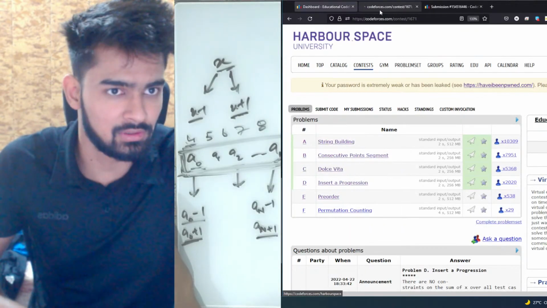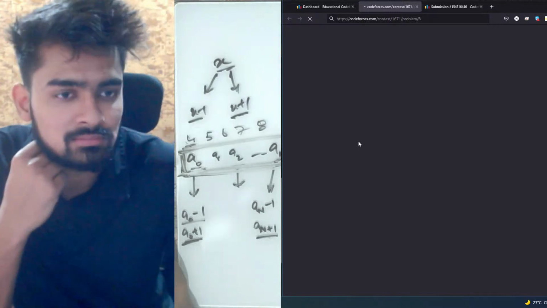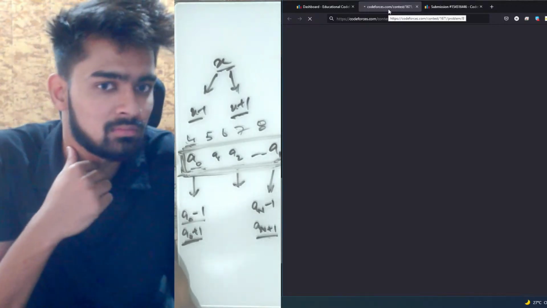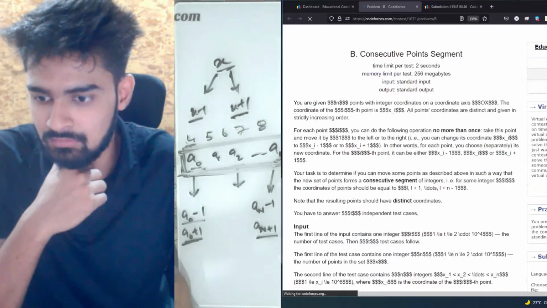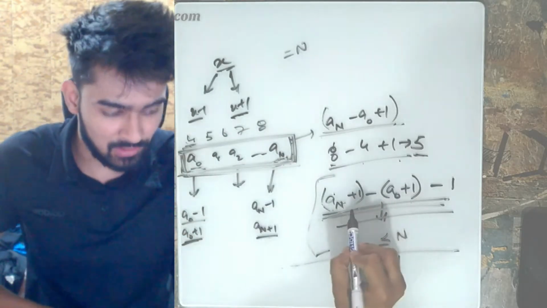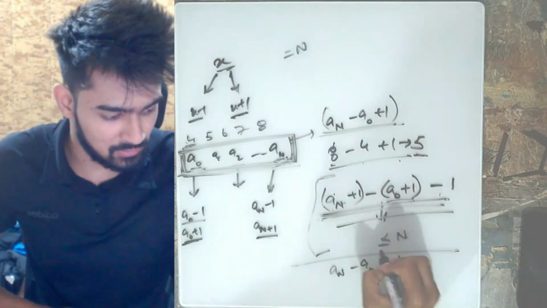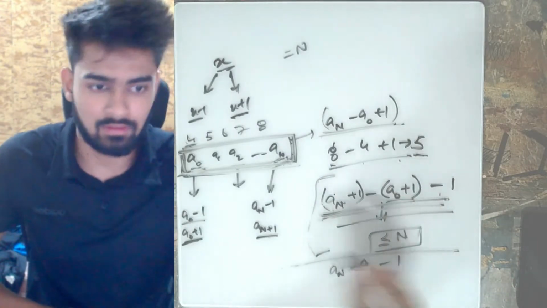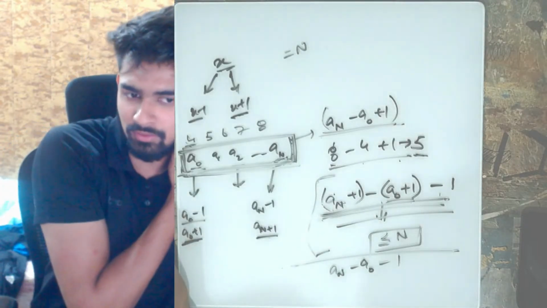If I show you, it is mentioned in the problem. Just a second, let it open. I'll explain. As you can see on the board, if you increase the n by 1, then a0 should also be increased. The difference of this minus 1 should be less than or equal to n. I hope this is clear to everyone now.